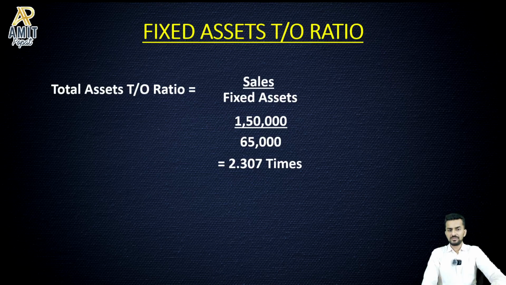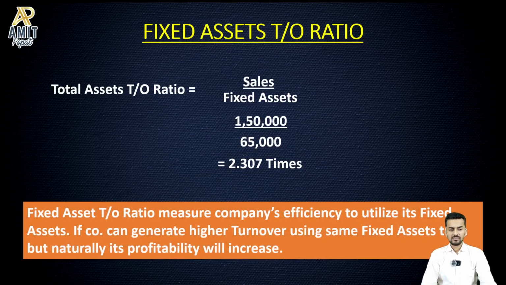Now, ideally this is very low. If by having assets of 65,000 the company is able to generate only 2.307 times turnover, ideally the company has to put in more effort to generate turnover. As I've given in the caption as well, the fixed asset turnover ratio measures how efficiently a company utilizes its fixed assets. If it can generate higher turnover using the same assets, then naturally the company's profitability will increase, because every time you make sales you make some money, some profit.